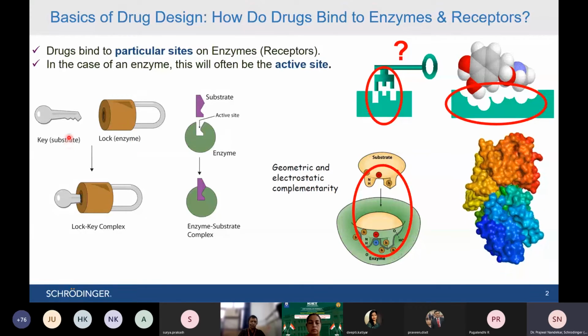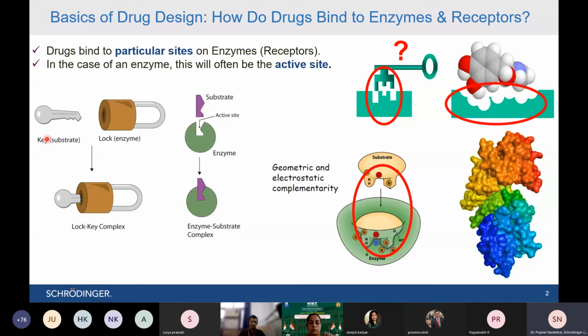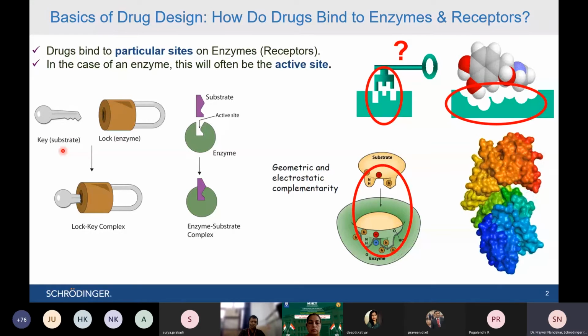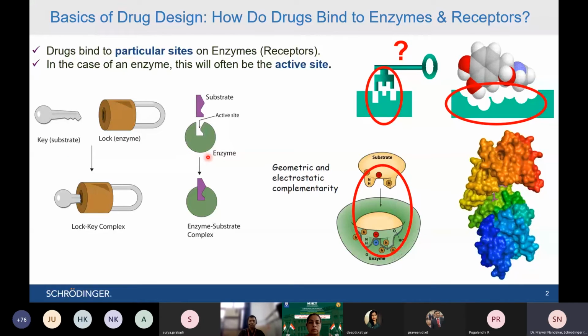So it is just like a combination of lock and key. For any lock, there is a specific key. Not all keys work for the lock. The same way it happens in the enzyme or receptor.